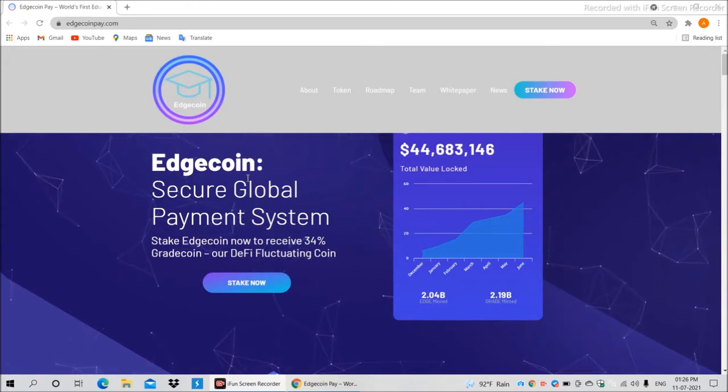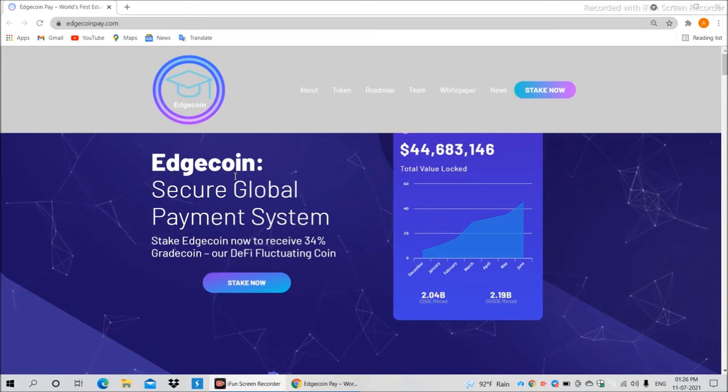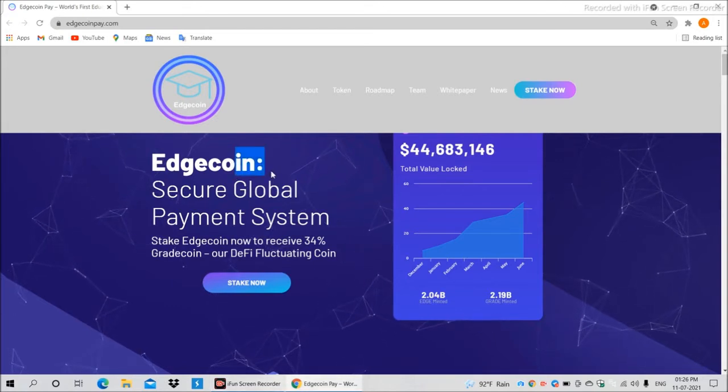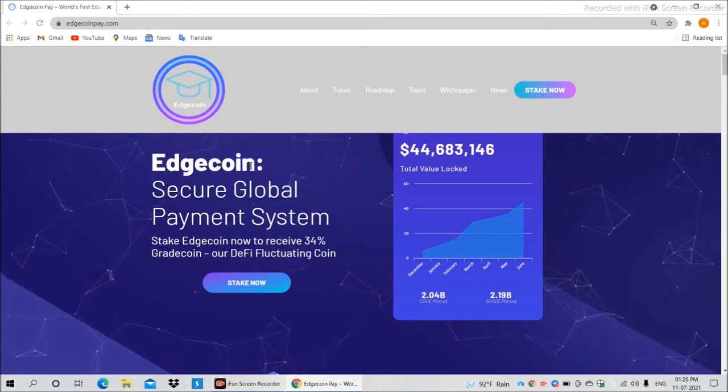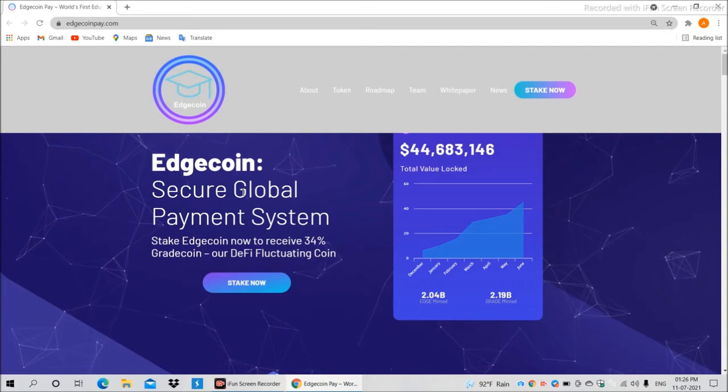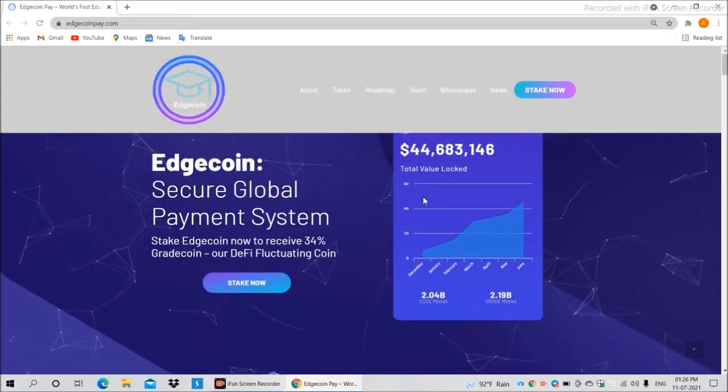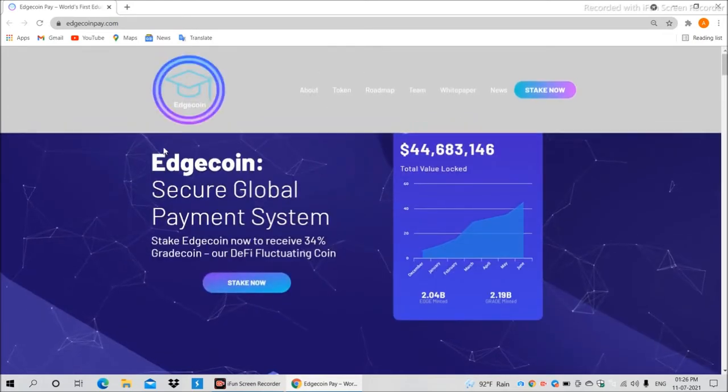As we all know, there are so many blockchain projects based on education, but the bad thing about those projects is that the native token fluctuates. But this is the feature of this project, that the official or native token will be stable, so we don't need to worry about the price fluctuations.